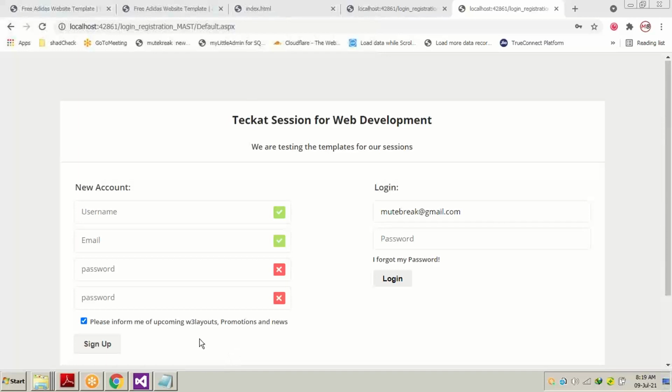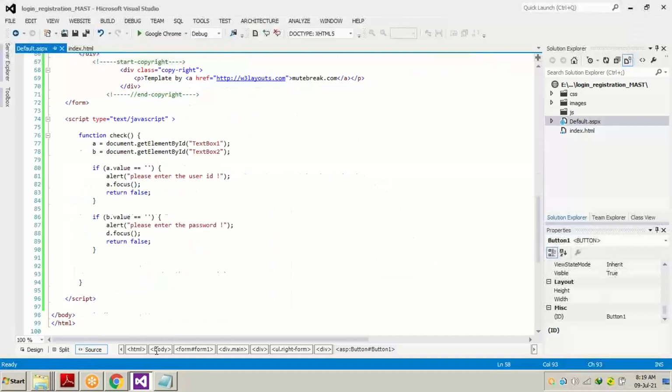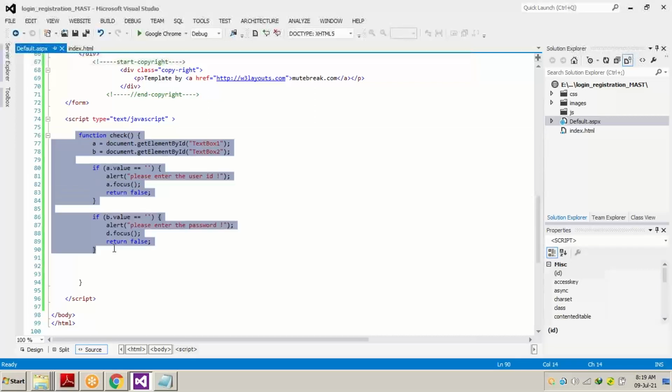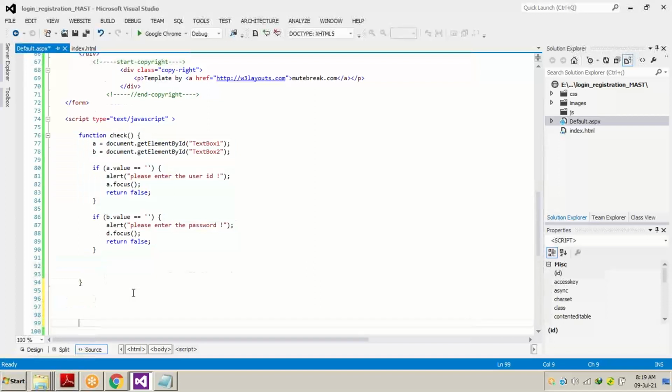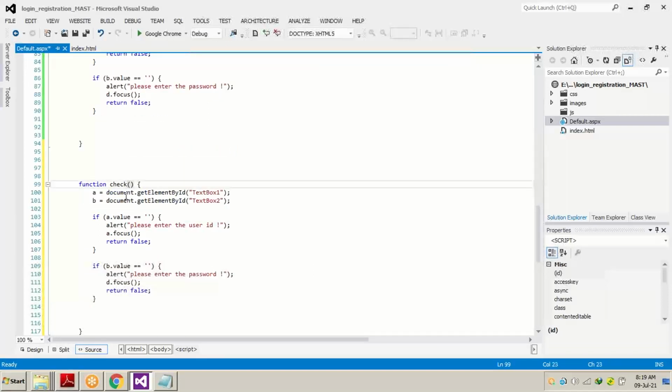How does it work? We are going to copy this function from here and paste it right here. This function should be named check one.